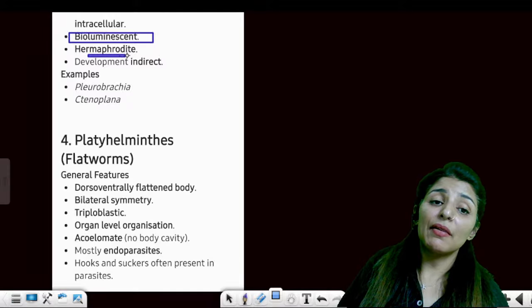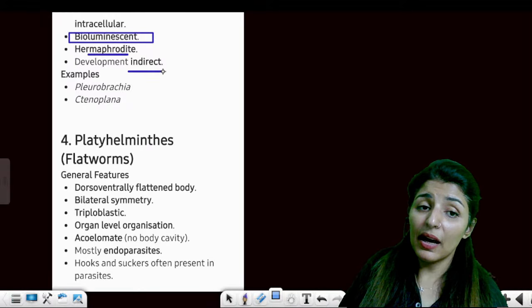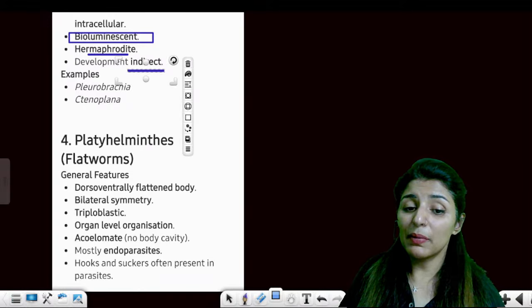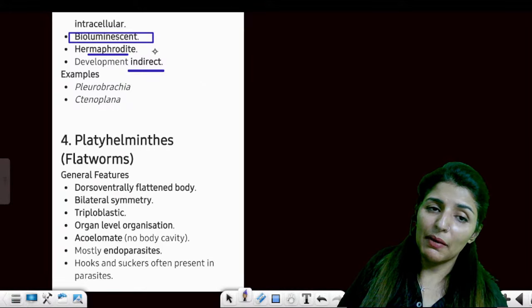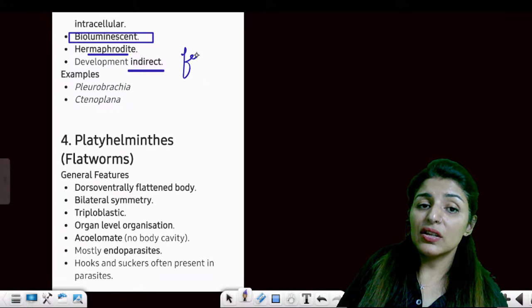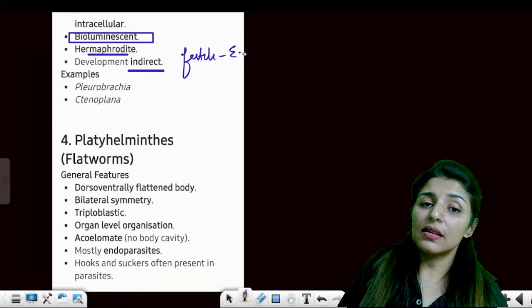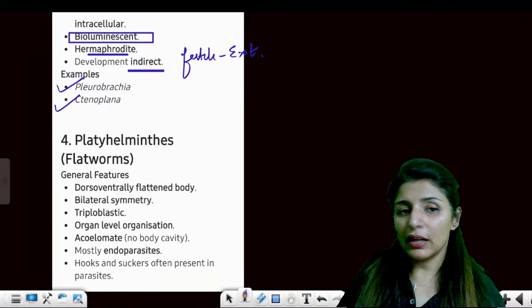And this is also hermaphrodite, meaning bisexual. Here also development would be indirect. Sexes would be united, that is what hermaphrodite is. Then fertilization here also would be external, right? And the examples are Pleurobrachia and Ctenoplana.